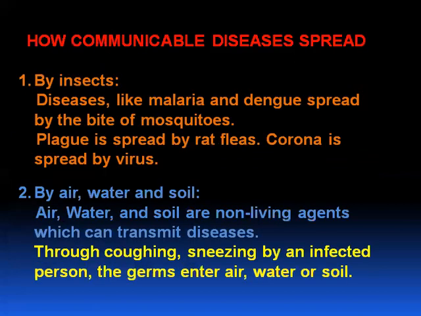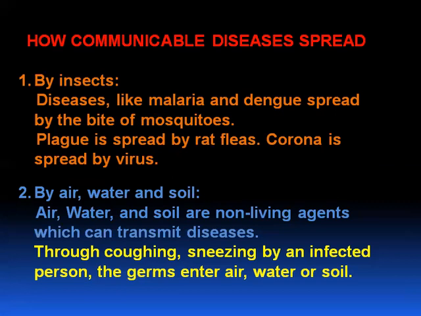How do communicable diseases spread? By insects, diseases like malaria and dengue spread by the bite of mosquitoes. So a mosquito bite is also very dangerous. You should avoid this. How can you avoid it? You have to use mosquito repellent or mosquito nets. Plague is spread by rat fleas, and corona is spread by a virus. All of you know this, isn't it? That's why we are covering our nose and mouth while going outside to avoid corona.